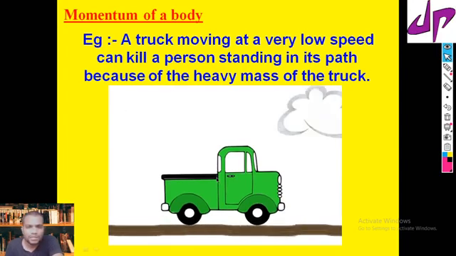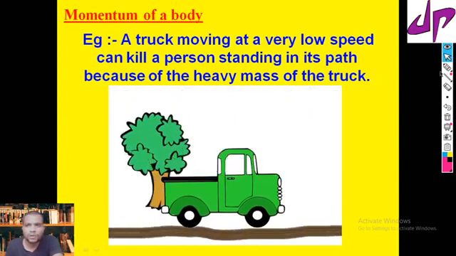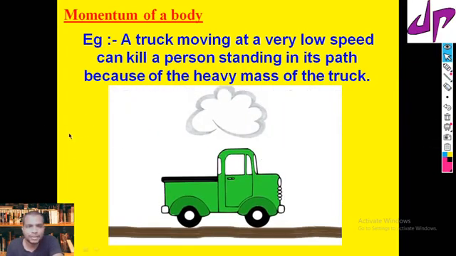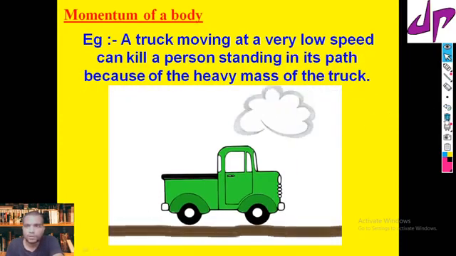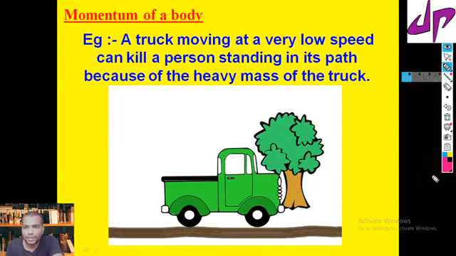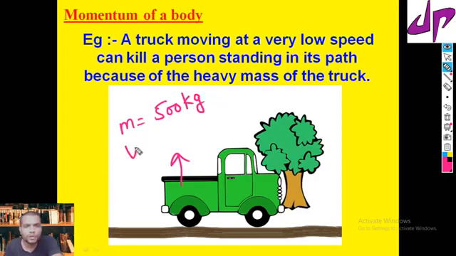Because this truck is moving, and moving objects have momentum. Suppose this truck has a mass of 500 kg and is moving with a velocity of 20 meter per second.